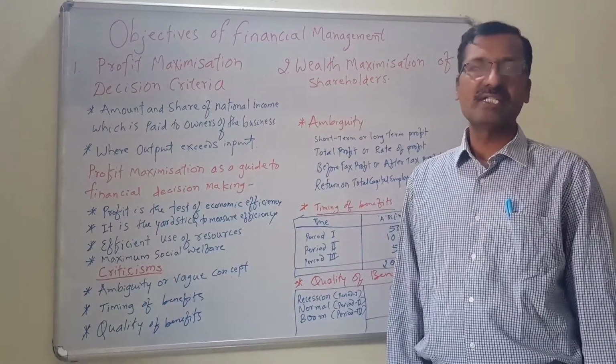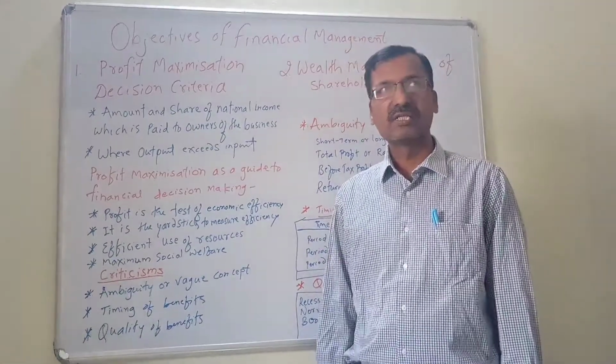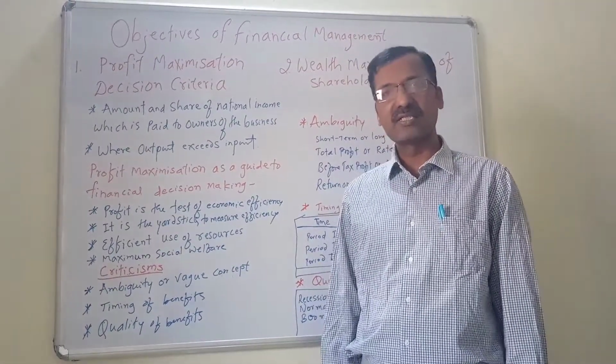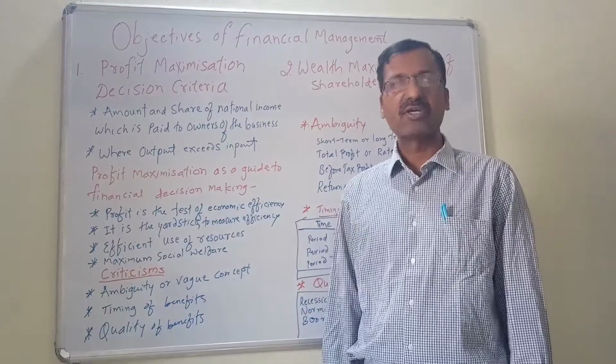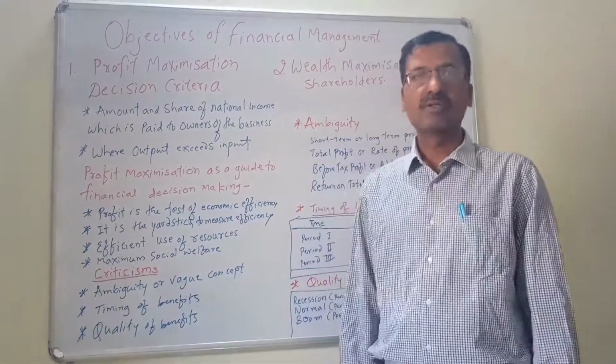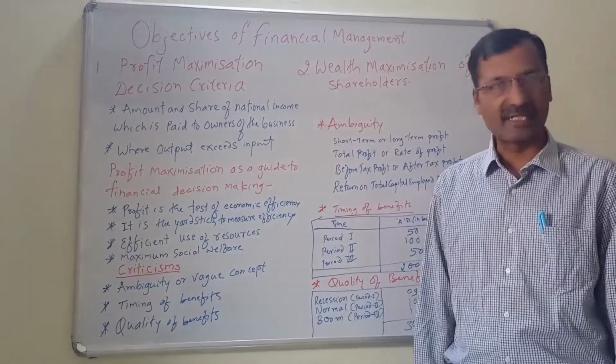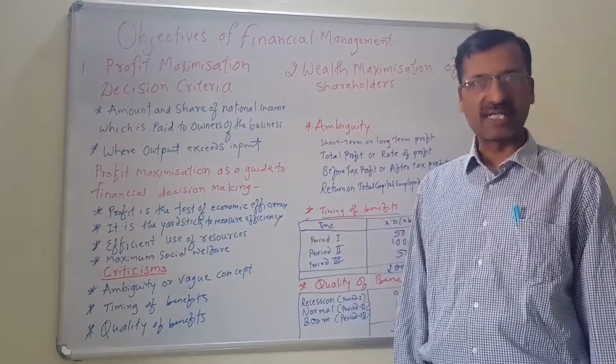If an organization succeeds in properly taking the decisions in these three areas, then definitely the organization will achieve its objective. The objectives of financial management are broadly classified into two categories based on the decision criteria.